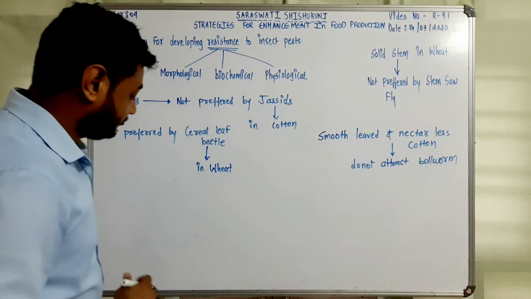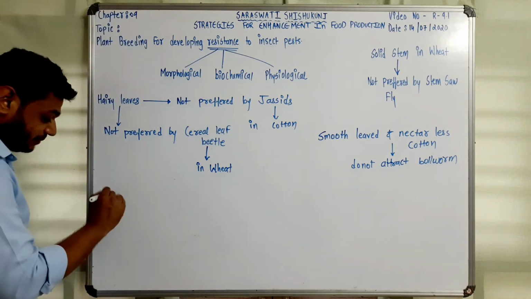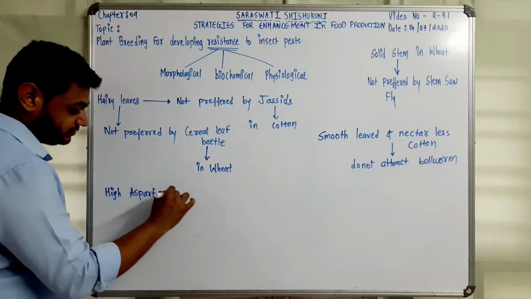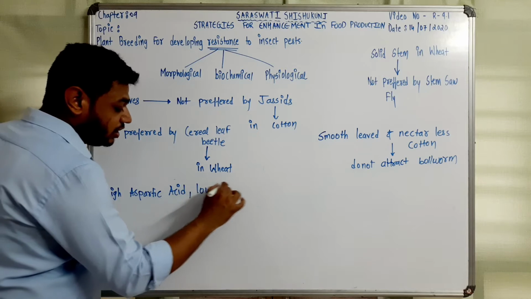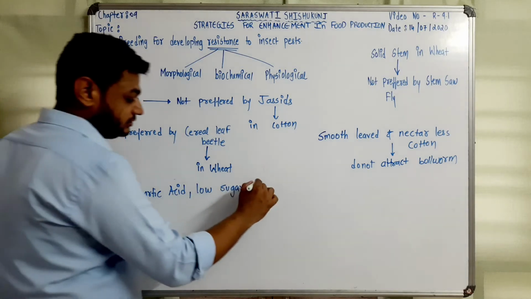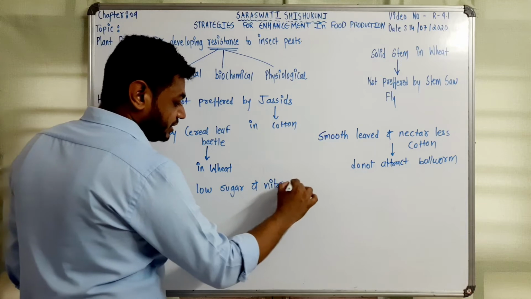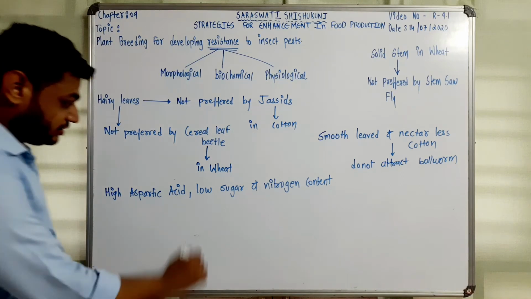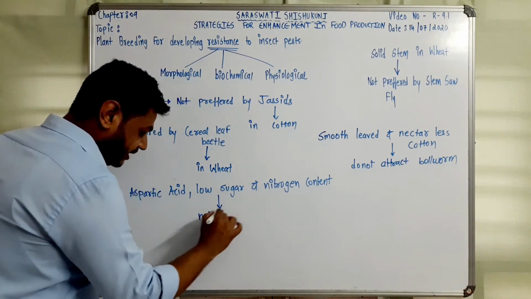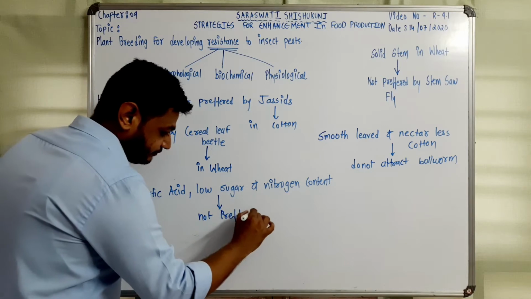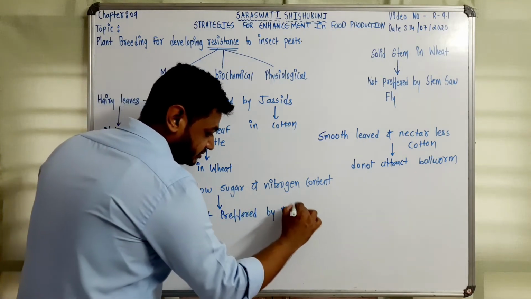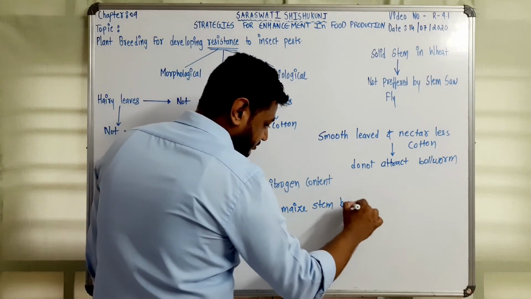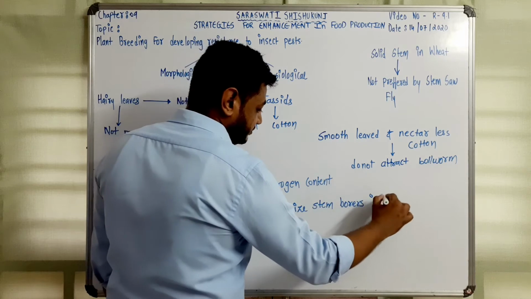In the same way, the last one: high aspartic acid, low sugar and nitrogen content are not preferred by maize stem borers in maize.